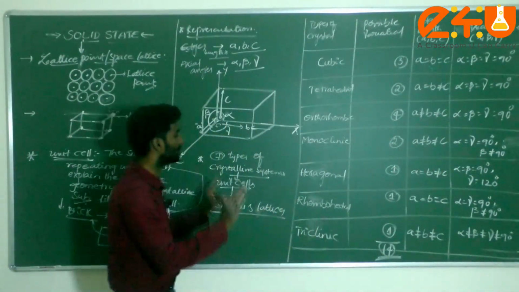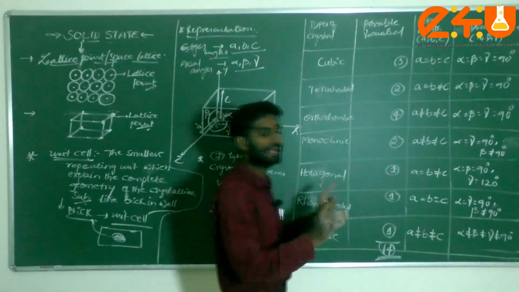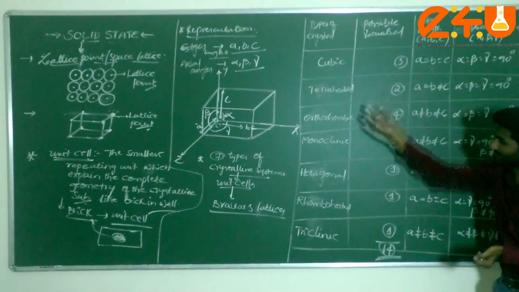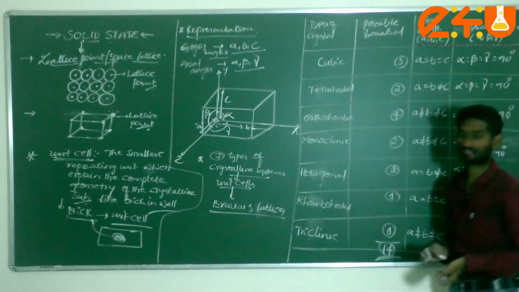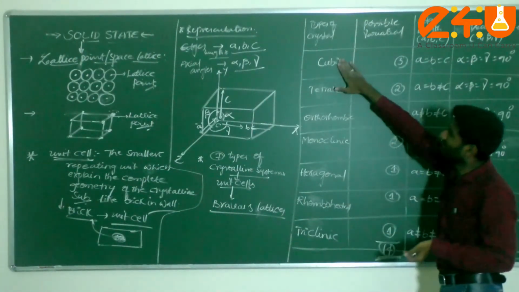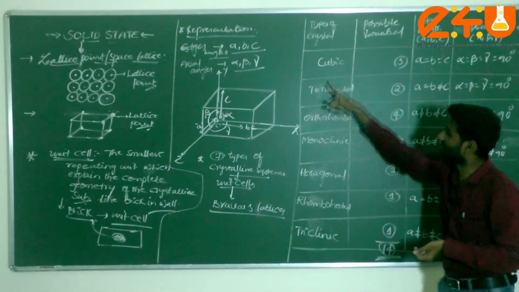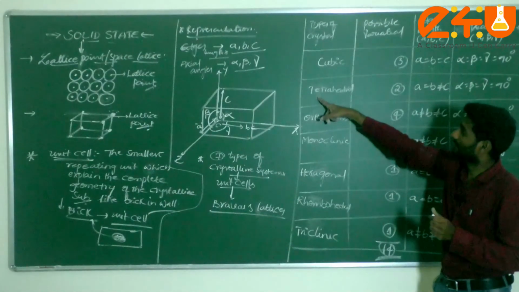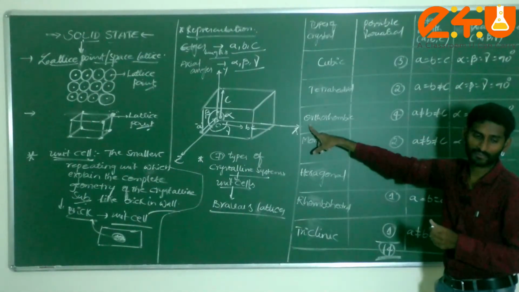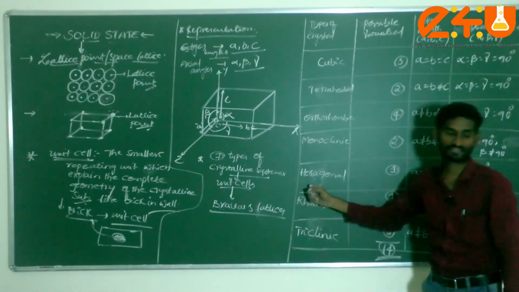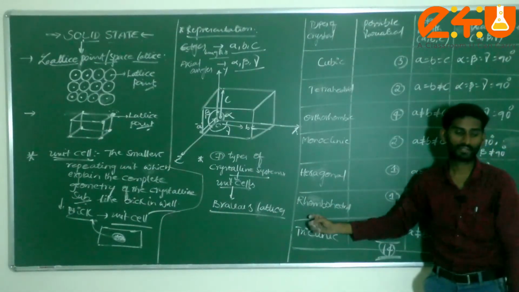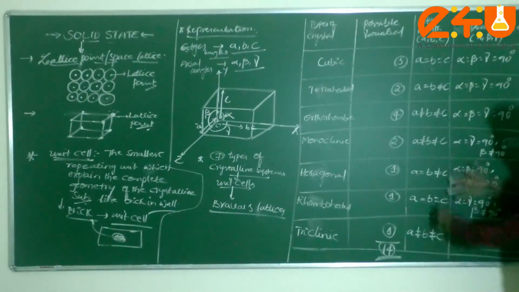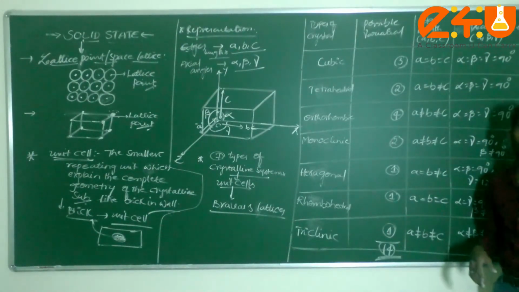This is the way we have to write all the edge lengths as well as axial angles between all the different types of crystals here. Am I correct or not? Cubic, tetragonal, next orthorhombic, next monoclinic, H stands for hexagonal, rhombohedral, next triclinic. Like this we have to remember. This is the edge lengths and this comes under axial angles.